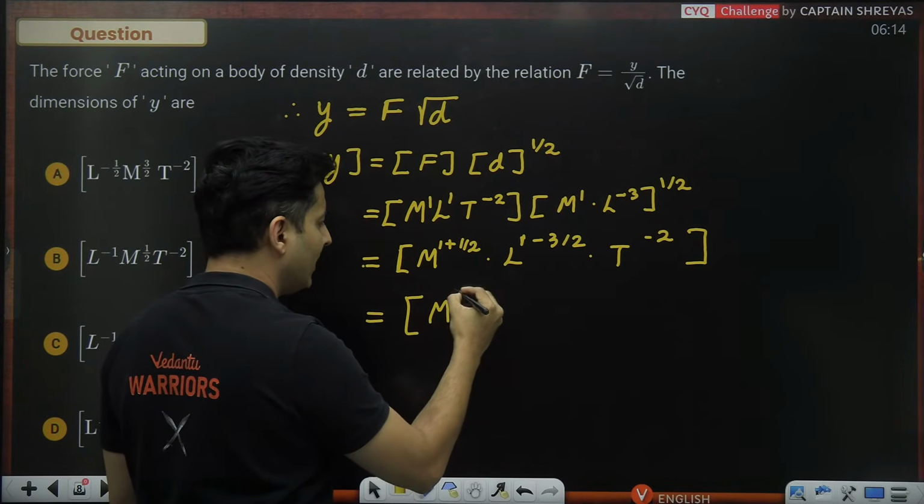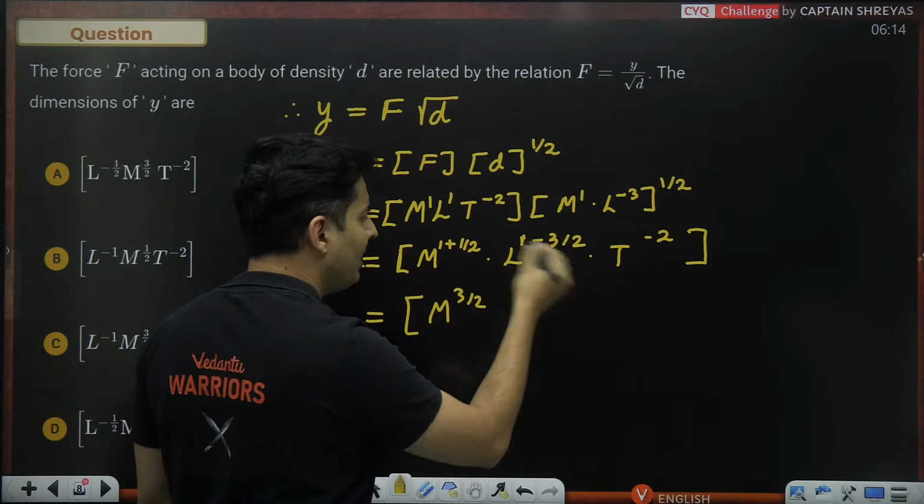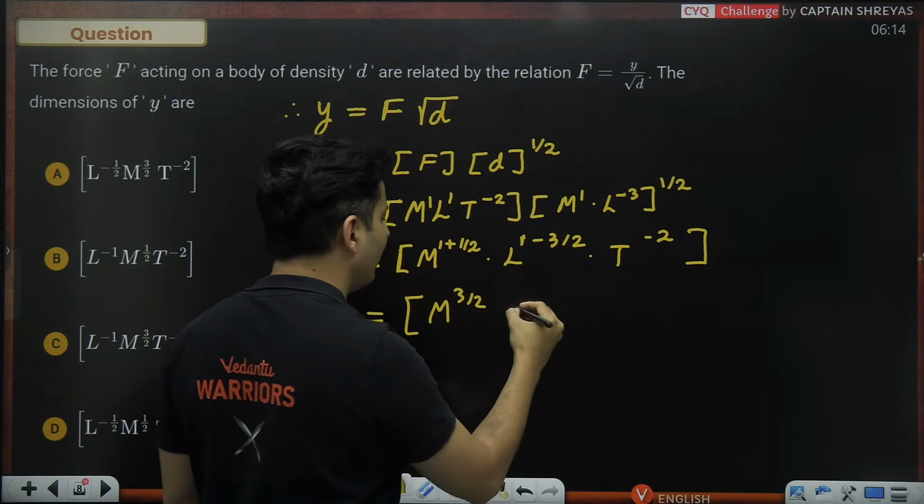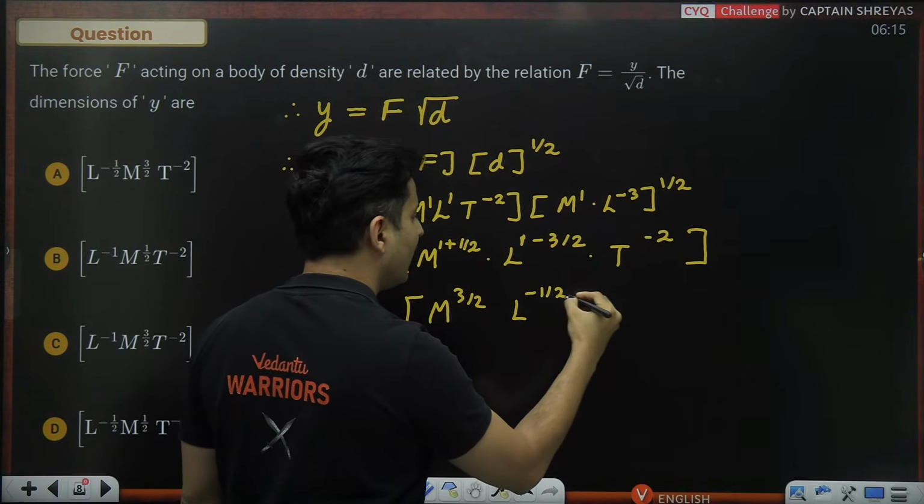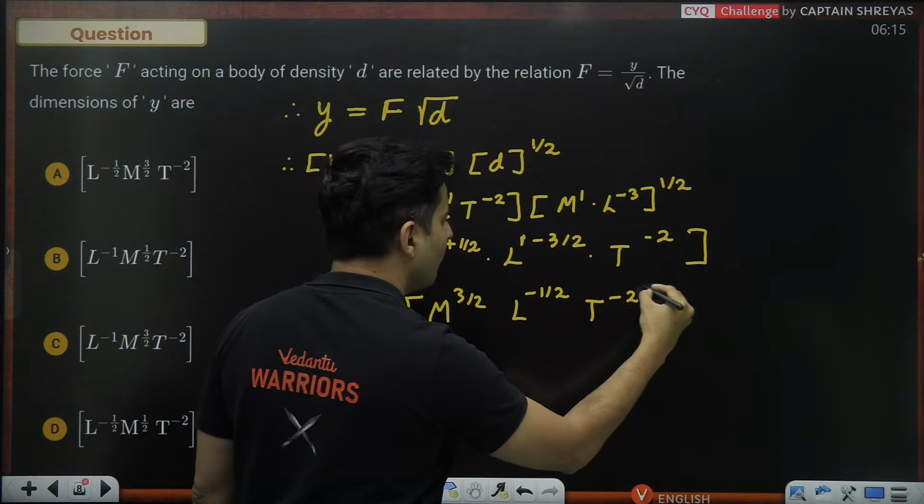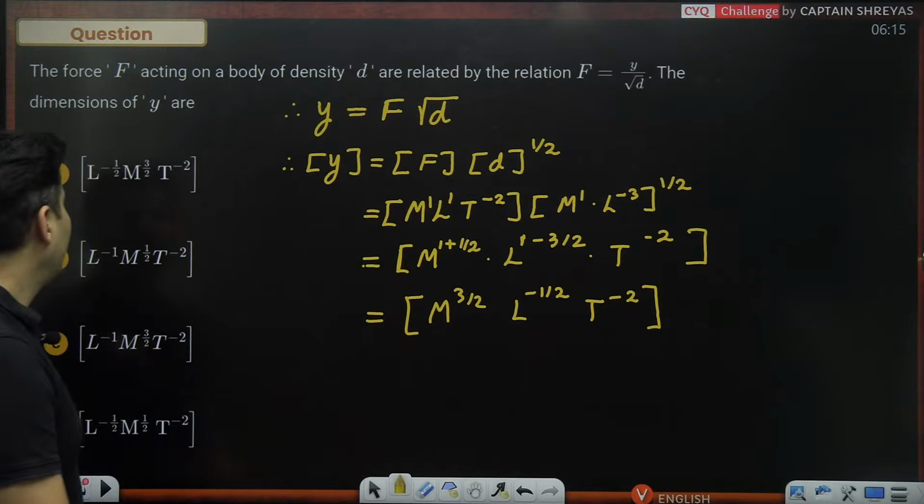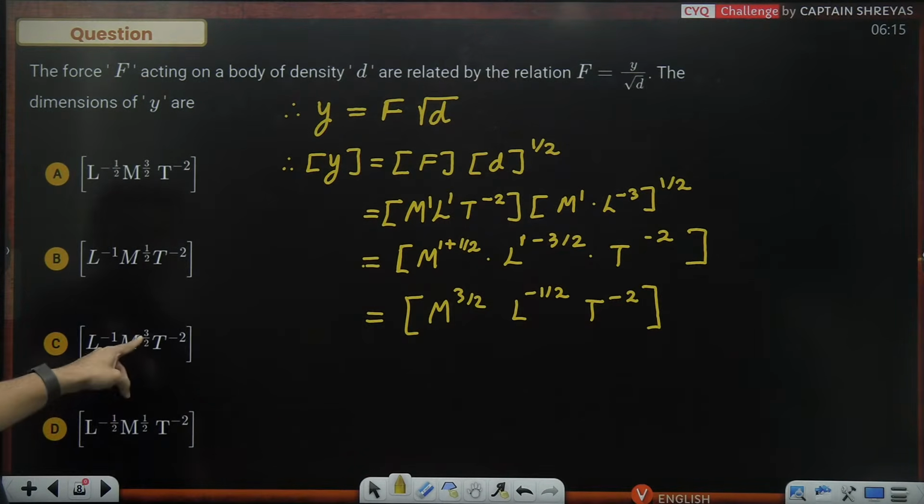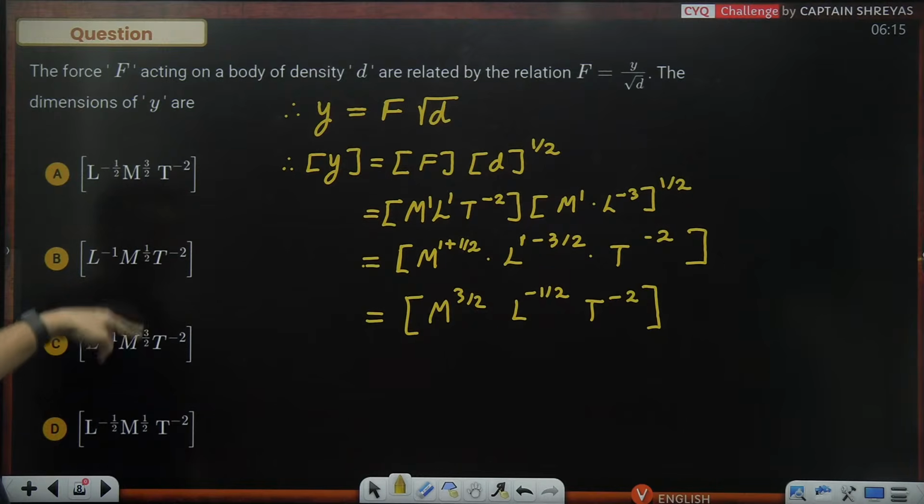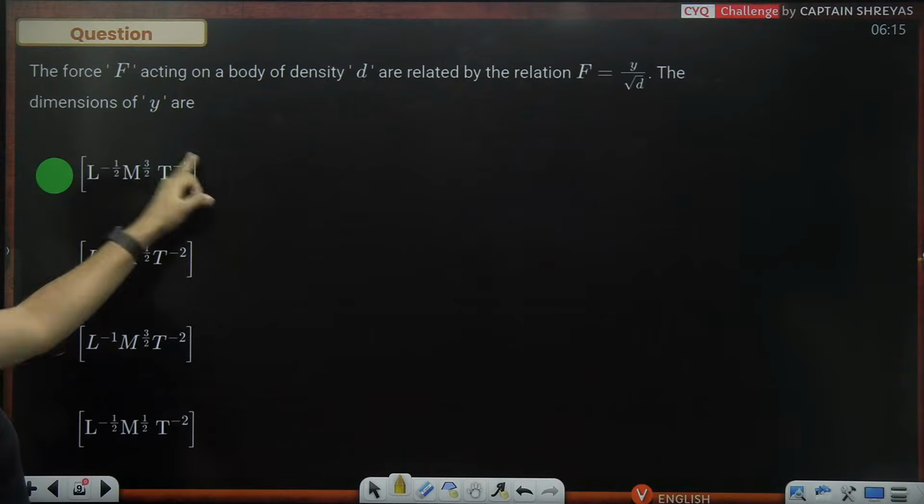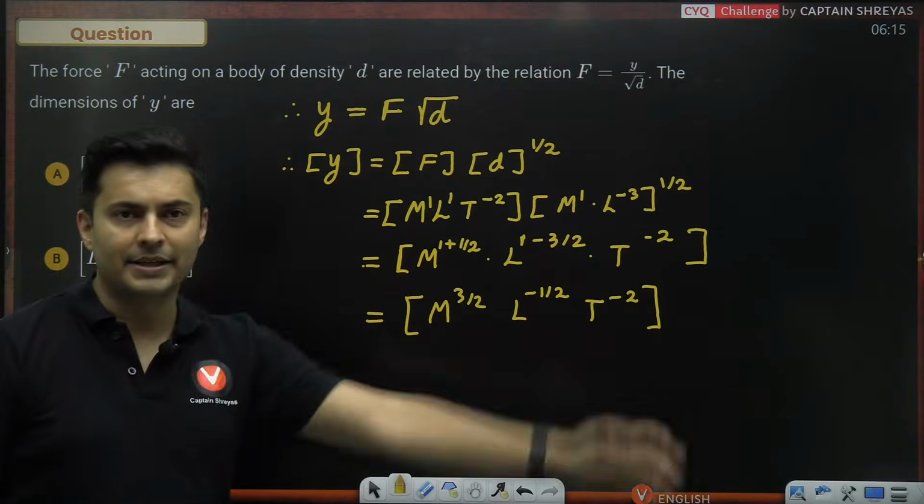M: 1 plus half is 3 by 2. L: 1 minus 1.5 is minus 0.5. So L raised to minus half and T raised to minus 2. M raised to 3 by 2 is here and here, L raised to minus half is only in option 1, and T raised to minus 2. So it should be option A, which is absolutely correct.